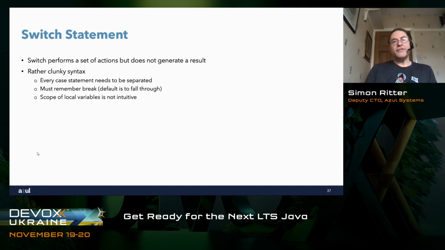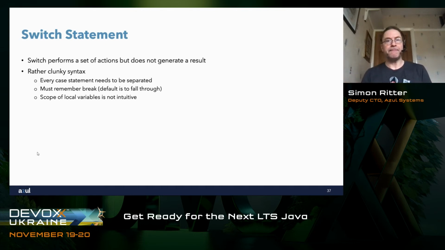And if we look at the way that that works, the switch statement came from the C programming language. When Java was created, the developers, people like James Gosling, were very familiar with C as a programming language, and they said, let's take the basic syntax so people know how to use loops, they know how to use switches, and so on. All good. But the thing with the way that switch works in C, and therefore works in Java, is there are a couple of situations where the syntax can be a bit clunky and doesn't necessarily work in the way that we want it to.